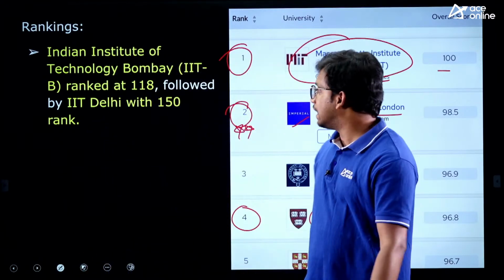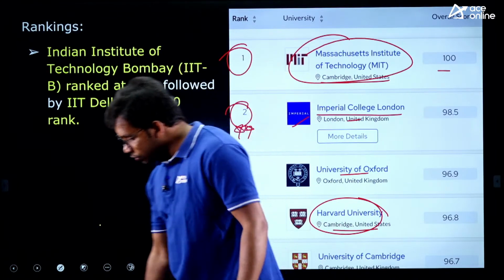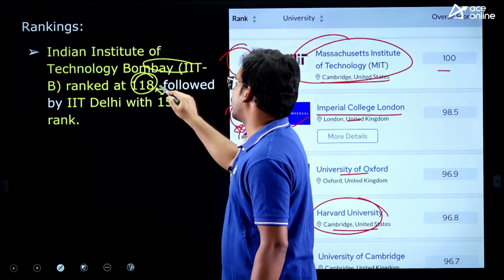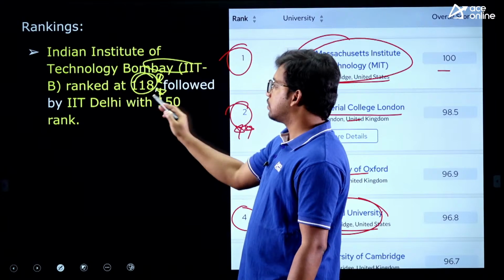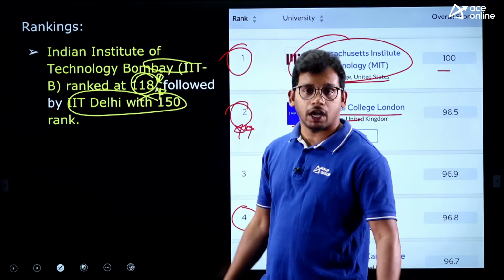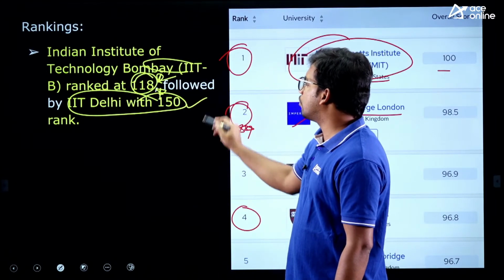Now coming to the Indian ranking, among the Indian universities, we have IIT Bombay with 118 rank. IIT Bombay is the best performer. And next is IIT Delhi with 150 rank. So 2 universities you can remember, they are performing at 118 and 150.